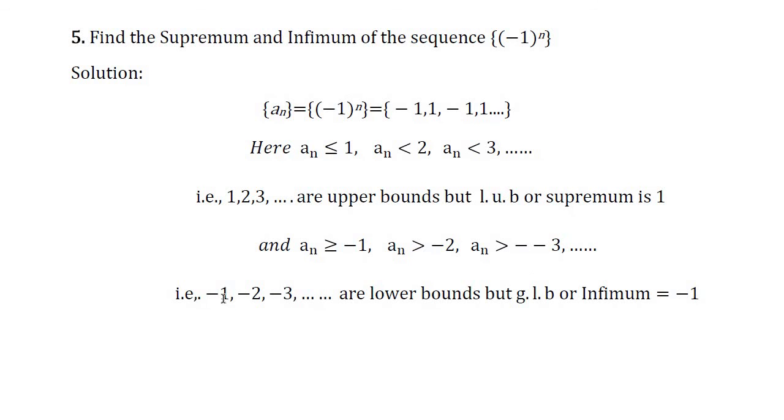Which means the numbers -1, -2, -3, and so on are the lower bounds of this sequence. Among these lower bounds, -1 is the greatest number satisfying the condition. That's why -1 is called the greatest lower bound or infimum of the given sequence.